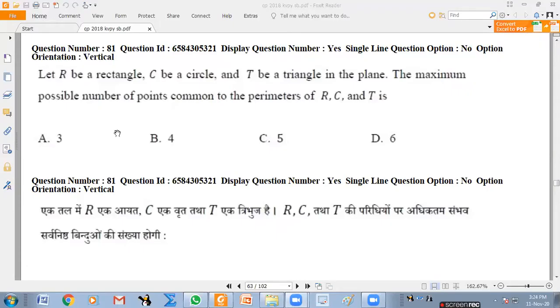Okay. So 81, I don't think it's a very difficult question. Something very easy. There are three things: rectangle and circle and a triangle. Rectangle and circle will have some common points. Circle and triangle will have some common points. Rectangle and triangle will have some common points. But what is the maximum number of points common to all three put together?